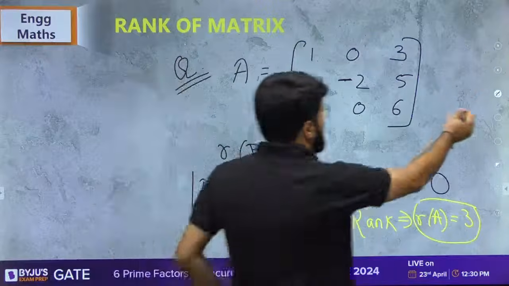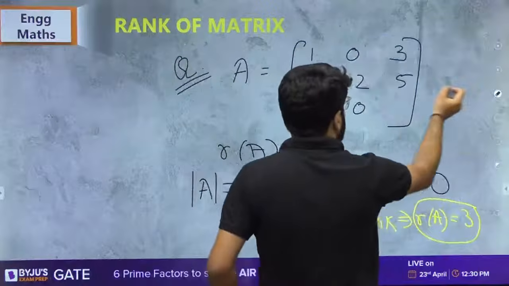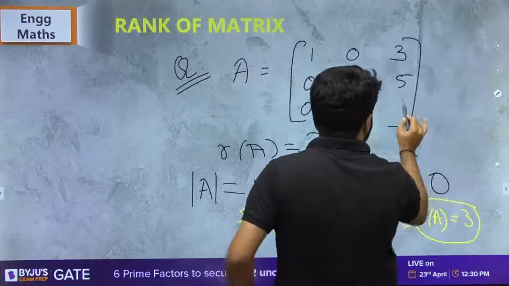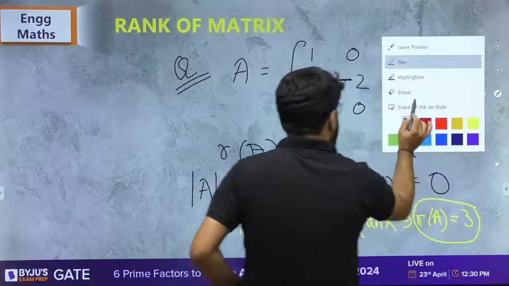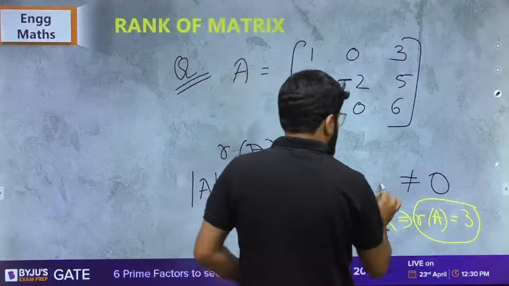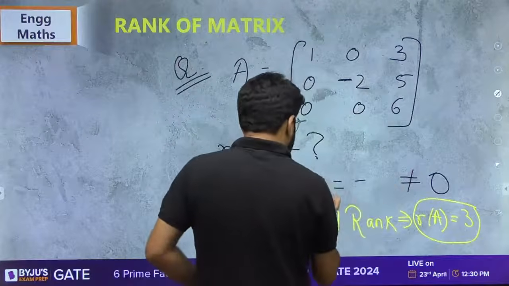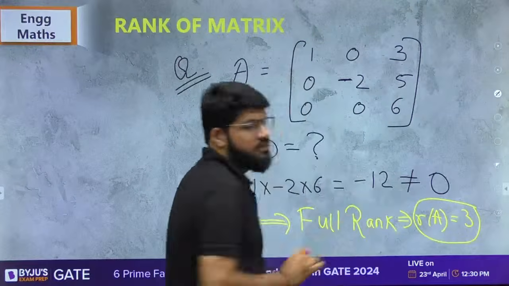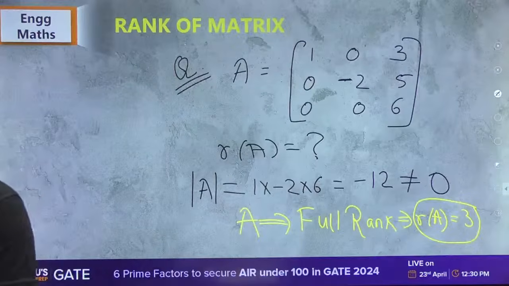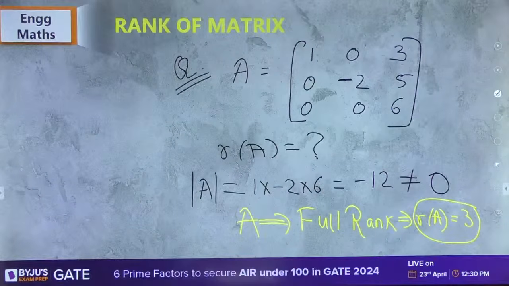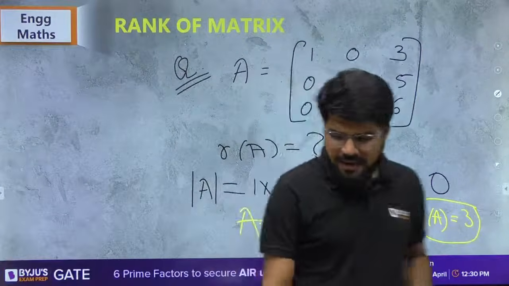But typo error, sorry. Let's make this 5. No, this has to be 6. If you want this to be 6, so this will be 6 only. Typo error, so it will be 6 and this will be minus 12. Got this everybody? So then this matrix has the full rank.